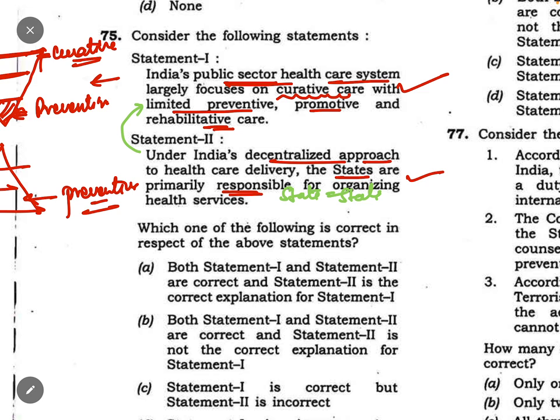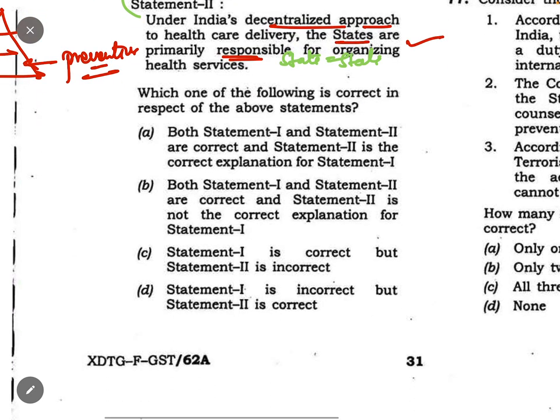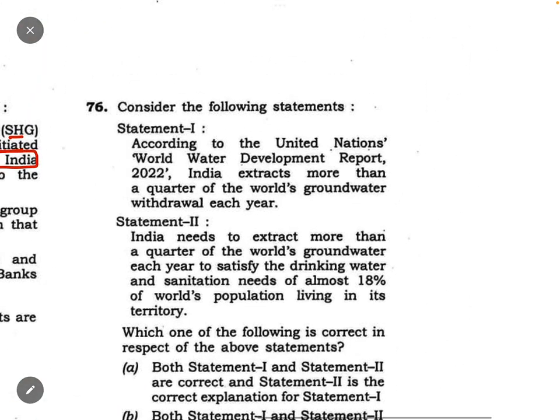No, it is true that it is a state subject, but that is not the reason. If health is a state subject, so what? The state can also focus on the preventive part. So what is the problem? So both statements 1 and 2 are correct, and statement 2 is not the correct explanation for statement 1. This is how you have to mark it correctly.